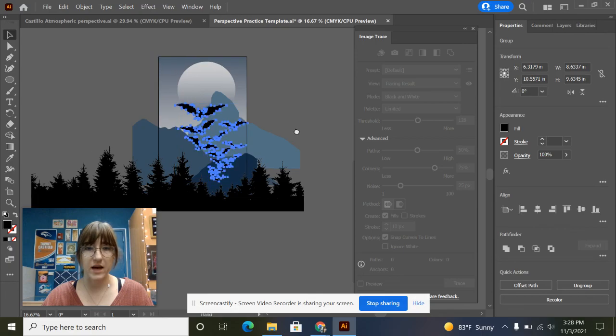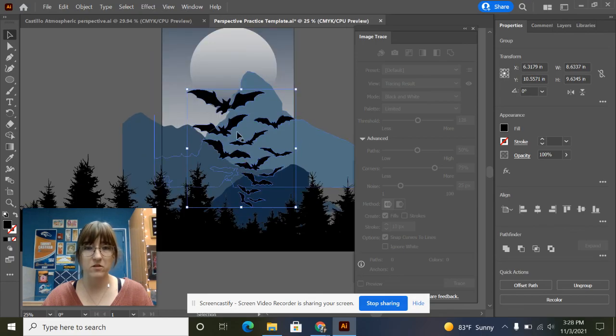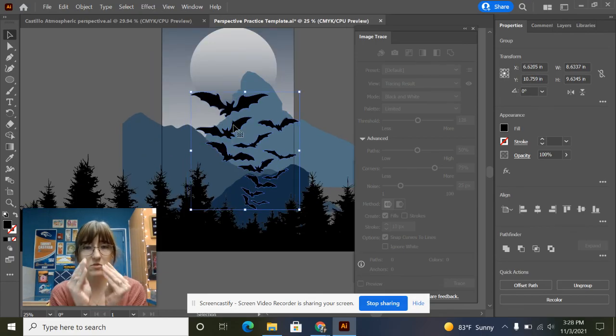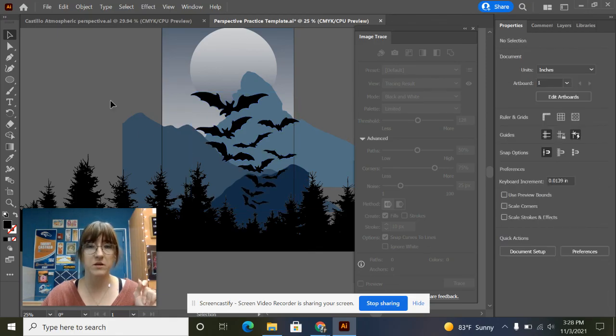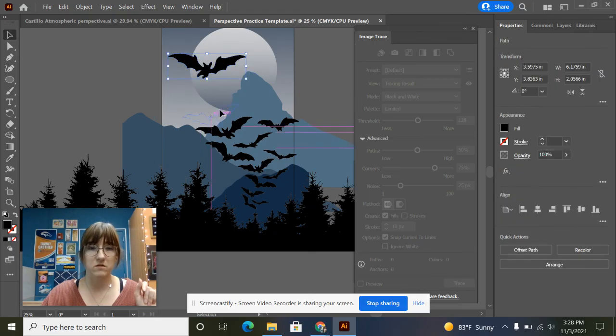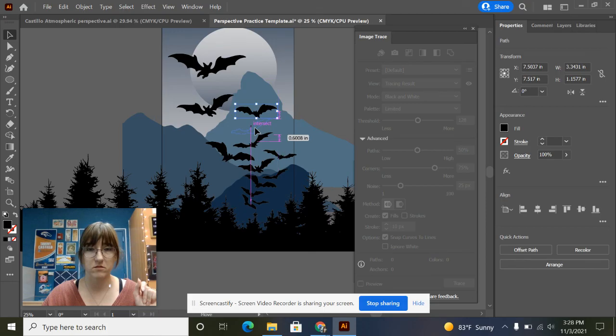But even if I do that, my bats right now look a little bit too close together. They look kind of compact. So what I'm going to do is actually ungroup them. So I'm going to ungroup and click off of them. And now I can move these bats individually to places where they look better.